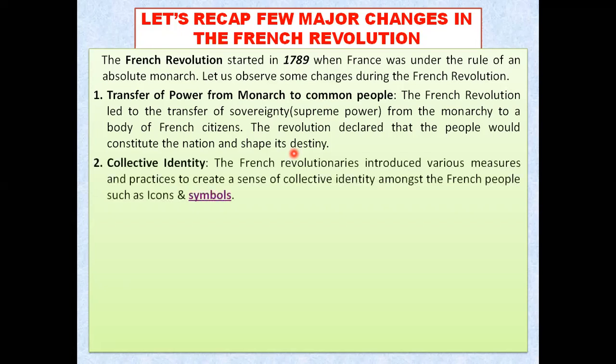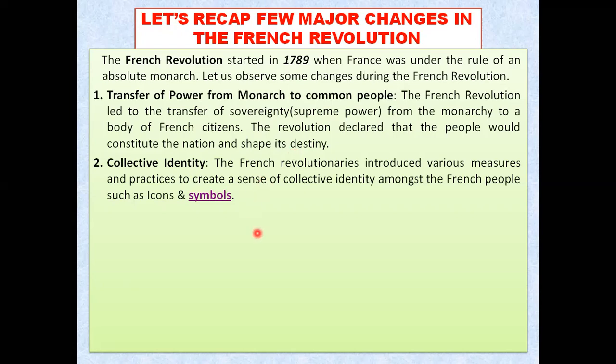What is the next one? That is collective identity. The revolutionaries of France took many steps to create this particular identity of collectiveness, so that people felt they are common, they belong to the same nation, and the people who are ruling over us are our enemy. The revolution created this feeling that they are all one and not different. So this is collective identity that was also created in the French Revolution.